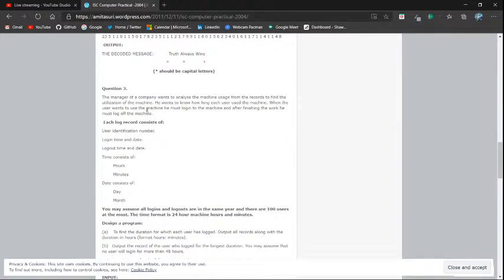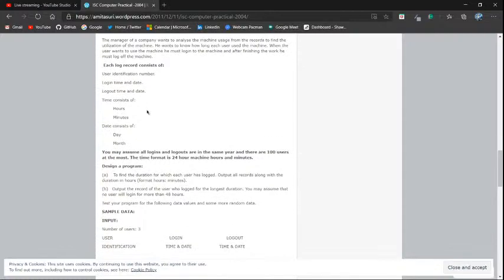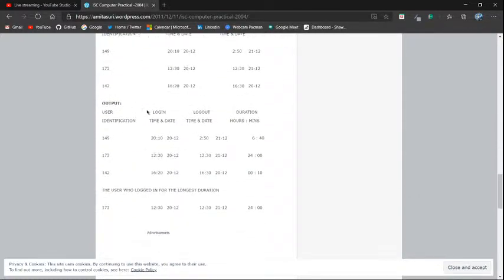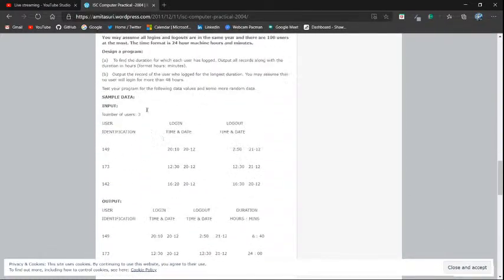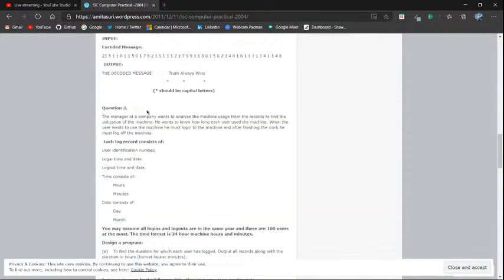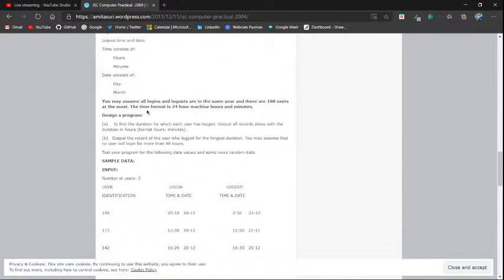The manager of a company wants to analyze the machine usage from the records to find the utilization of the machine. He wants to know how. Okay, they wrote a story over there. Oh my god, that's how big the program is? Okay, this is big.